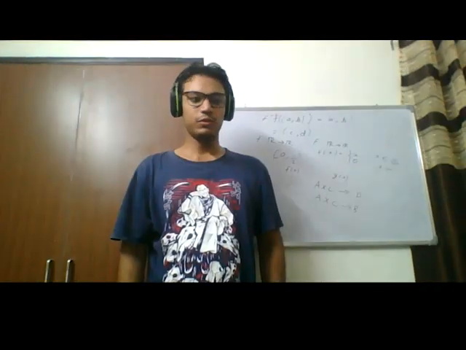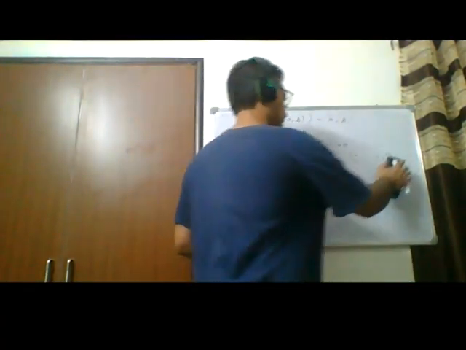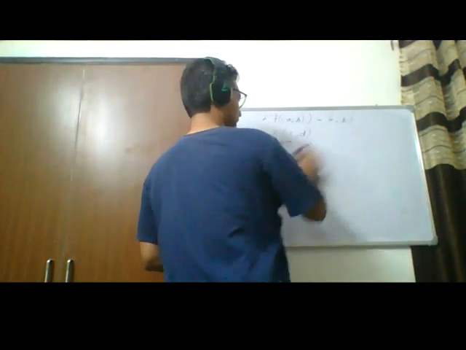So where were we? Let's construct continuous functions from other continuous functions.